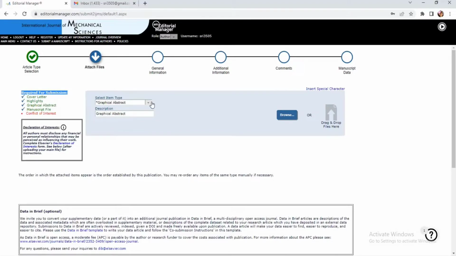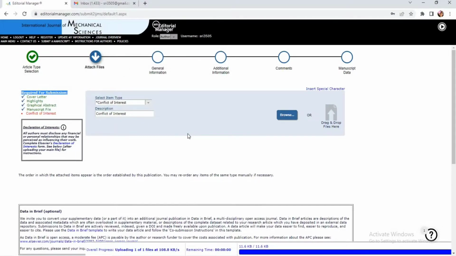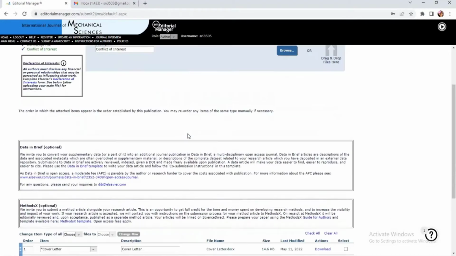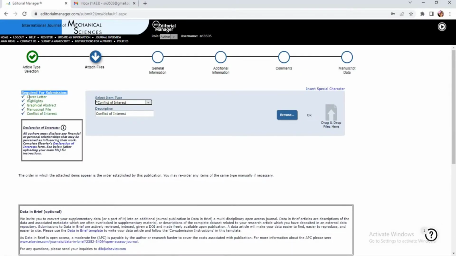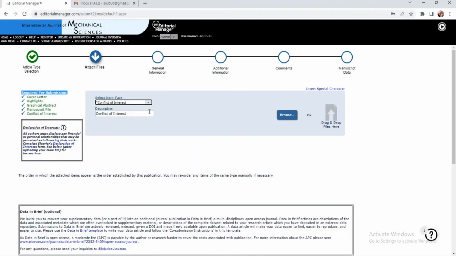So I will just select the conflict of interest. So let me attach a file over here. So yes, now we can see all the five required for submission are attached. I was not aware that this particular journal asks for only these five files for submission. So I prepared even the list of tables, list of figures, followed by the credit author statement also. So as of now, I need not attach all those things. Why? Because already the files are submitted.